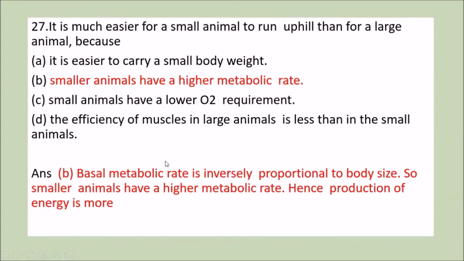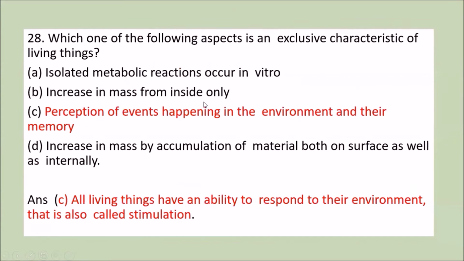Now we know that this basic metabolic rate is inversely proportional to body size. So the smaller the animal, the higher will be the metabolic rate. Hence, there will be more production of energy. So option B is the correct answer.